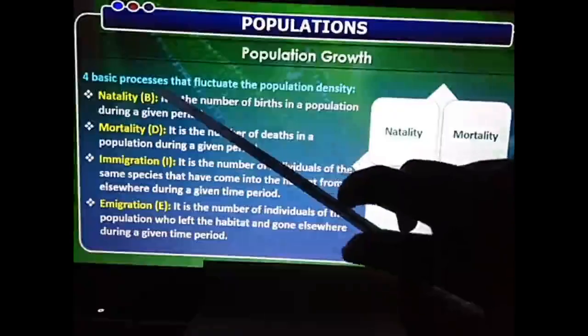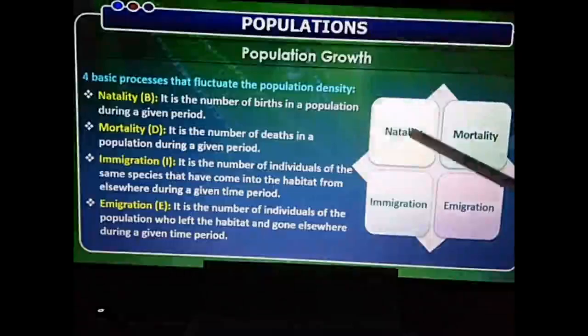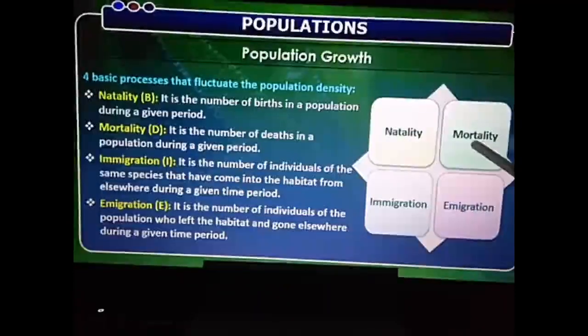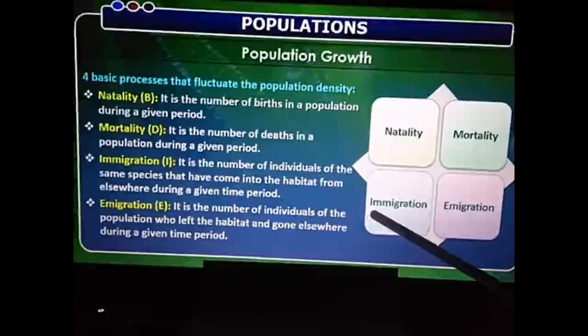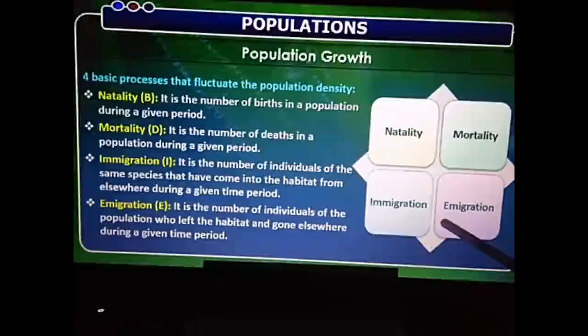Which are those 4 basic processes? They are going to be natality, mortality, immigration, and this is e-immigration. This is immigration, and this also is pronounced as immigration only, but the spellings are different and the meaning also is different. Let us see.